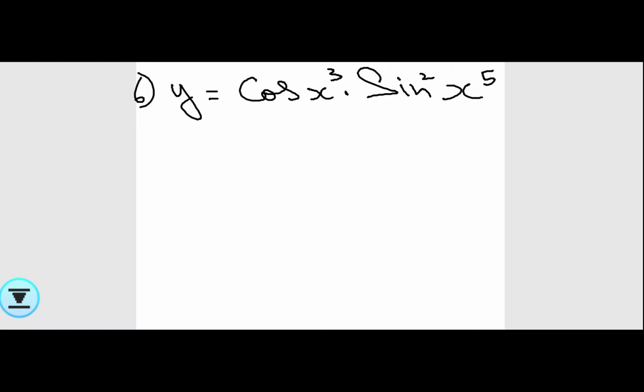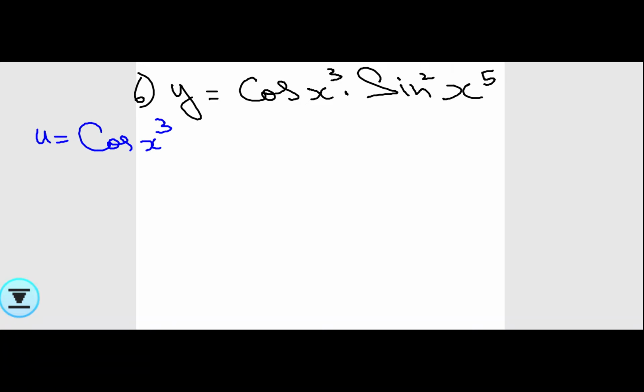So what is the differentiation of two functions in product, where one function I'm naming as u and another function I'm naming as v? It will be u v dash plus v into u dash. So I will do u separately, I'll do v separately, and then I'll apply the formula.